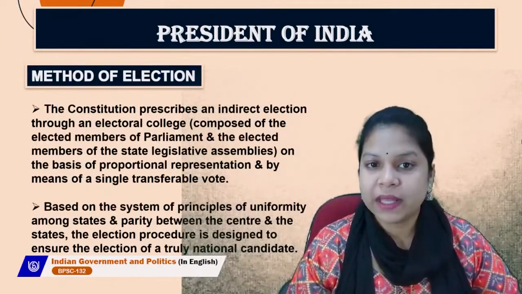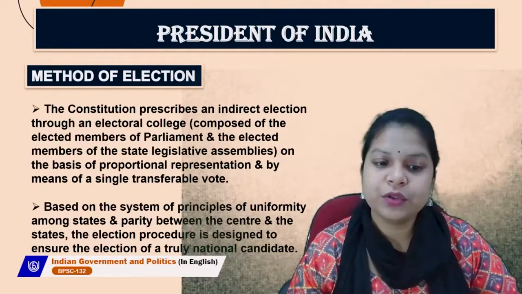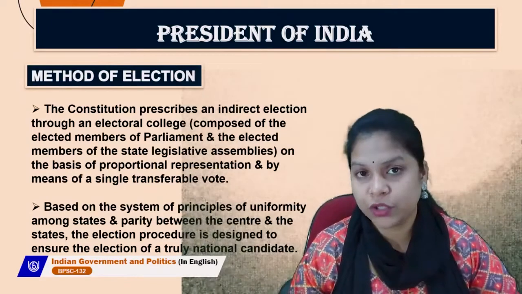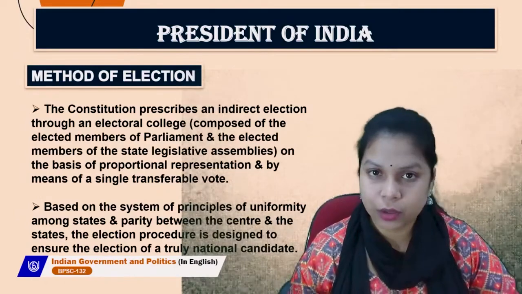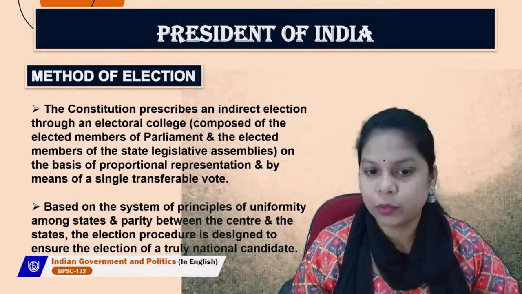Let's talk about the method of election, how presidents are elected. The constitution prescribes an indirect election through an electoral college. So the election of the president is done through an electoral college. Now let's see what this electoral college is composed of.